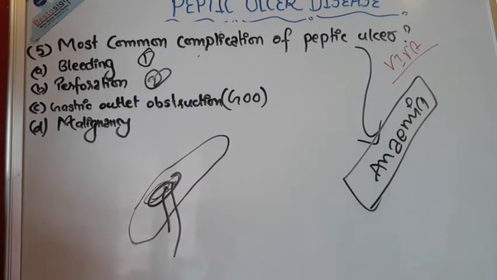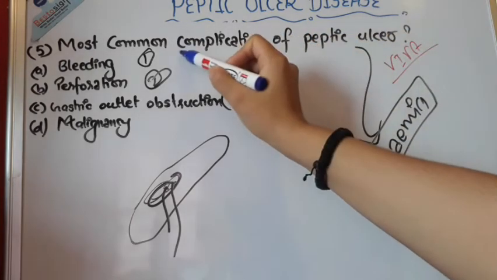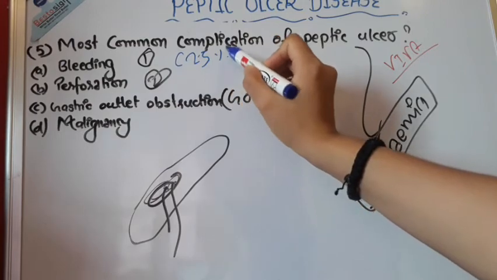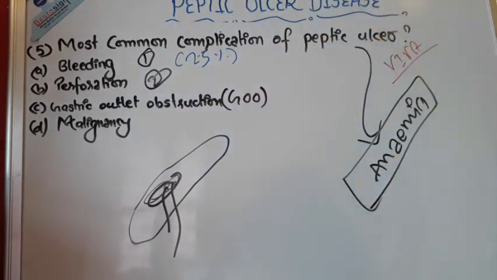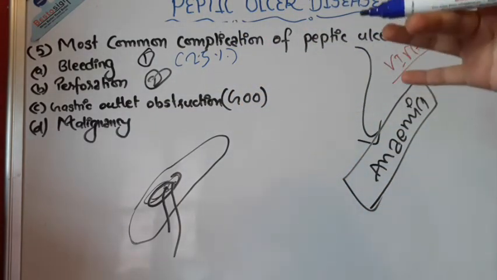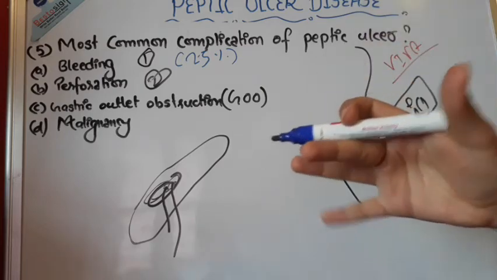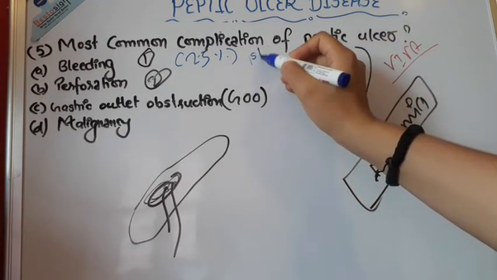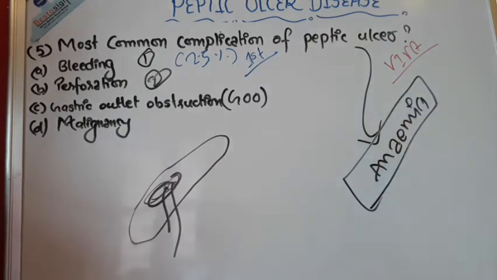Now the other things that you should know: because of bleeding, 25% of the peptic ulcer people who have got bleeding, they die. Okay, it is very life threatening. It is the first indication of ulcer. It is also the first common complication and first indication of the ulcer.